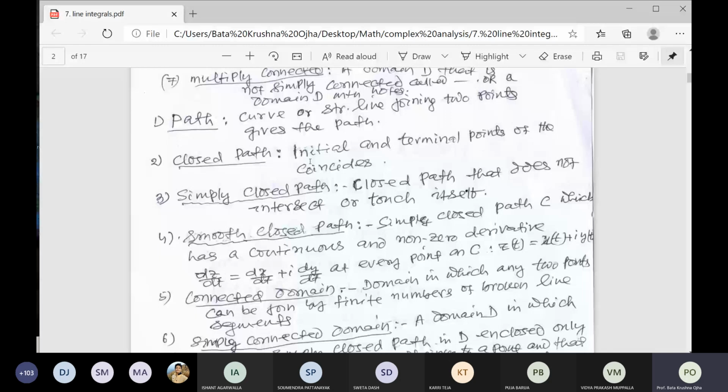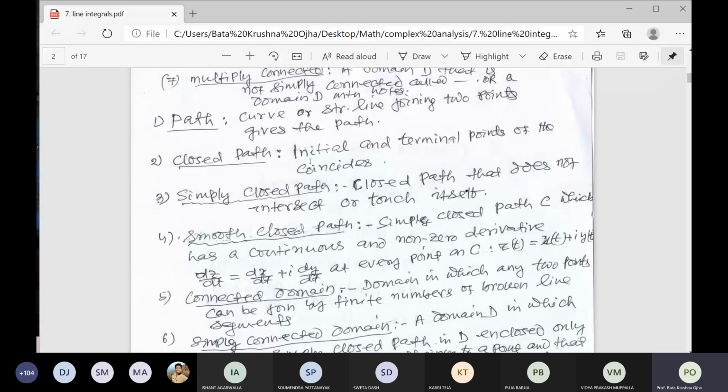So, simply closed path. What is called simple? These terms are used. What is a simply closed path? Simply closed path means the boundary or circumference of the curve does not intersect or touch itself. Do you understand?